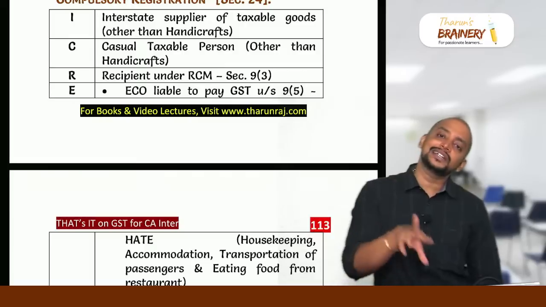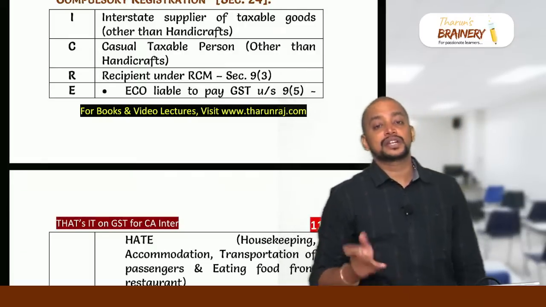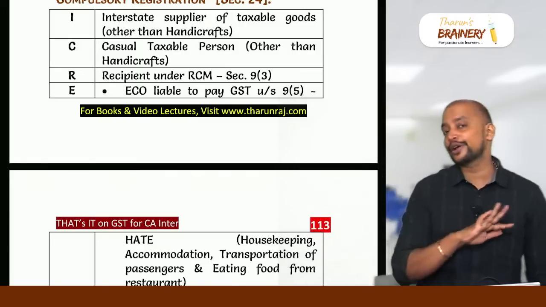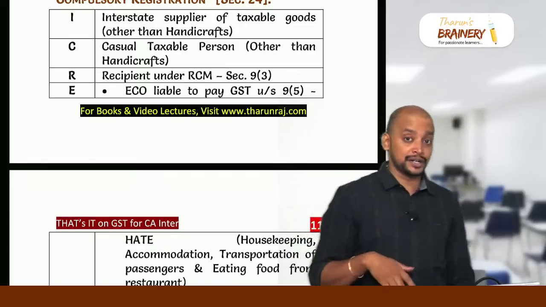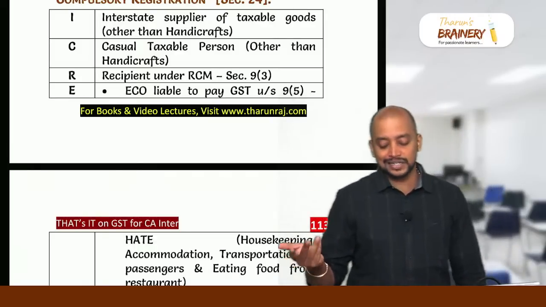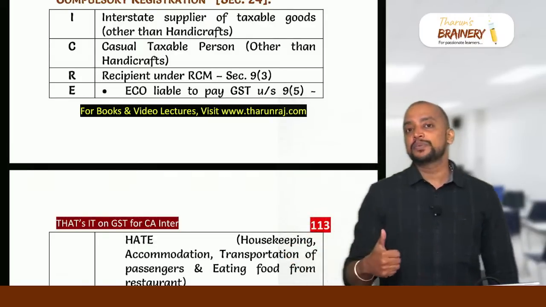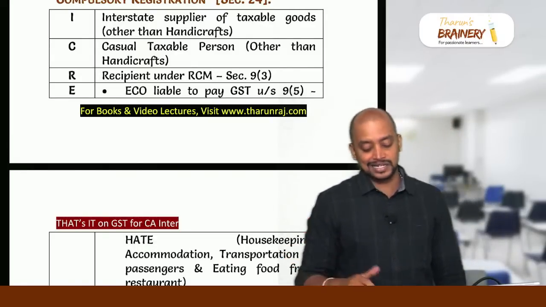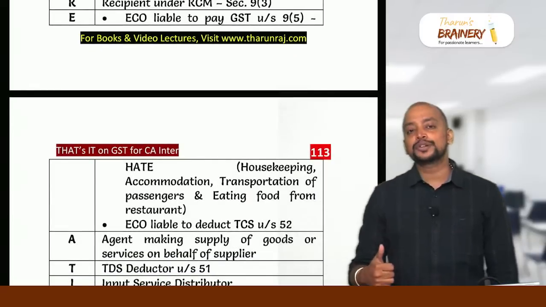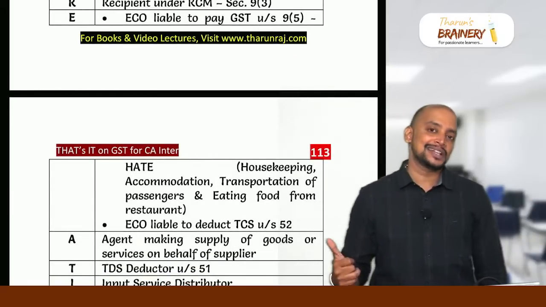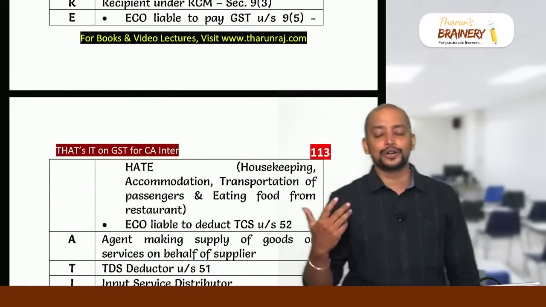Suppose there is an interstate supplier making handicrafts or a casual taxable person making handicrafts, they are not compulsorily required to get registered. They are required to get registered only when aggregate turnover exceeds the threshold limit. Then R for recipient who is liable to pay GST under RCM. Then E for e-commerce operator liable to pay GST under section 9(5), and e-commerce operator liable to deduct TCS.